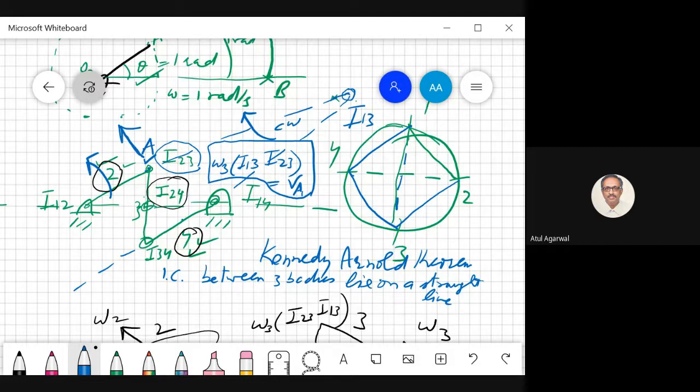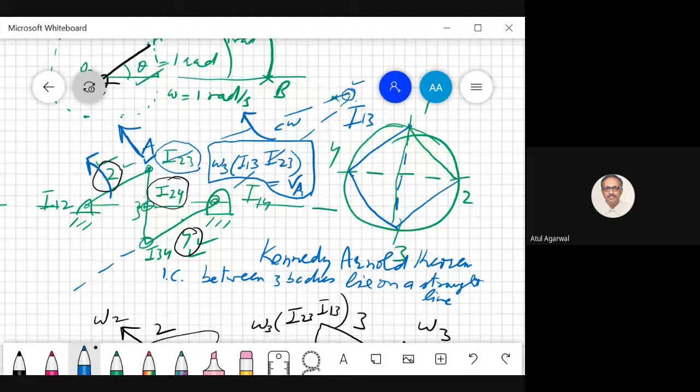So you did not do anything great. You just knew the velocity of point A, and this point A lies on body 3 also. And the fixed axis of rotation of body 3 is this. So you can say the velocity of point A, direction is this. So this body has to rotate clockwise. I told you this rotation is a fixed vector.